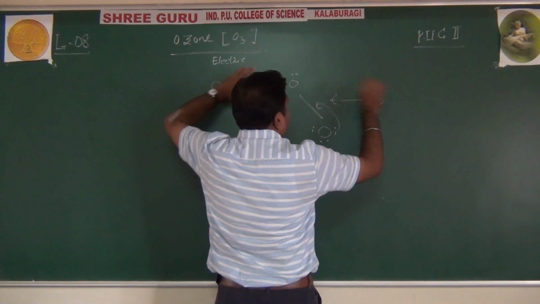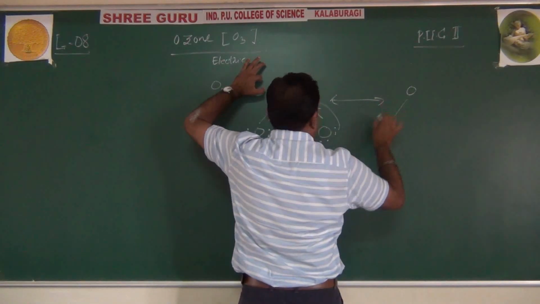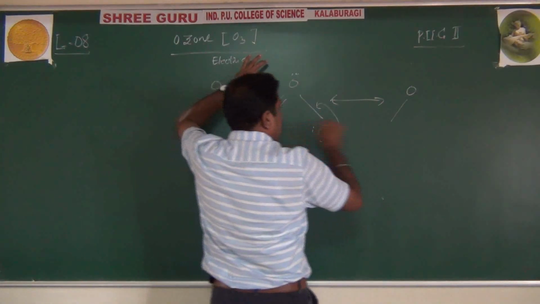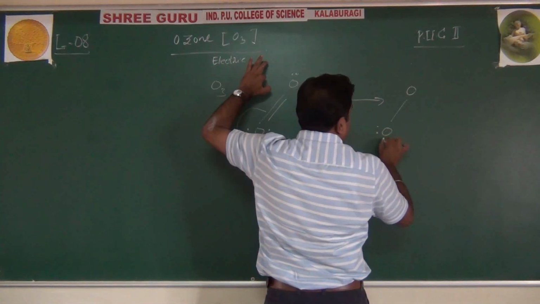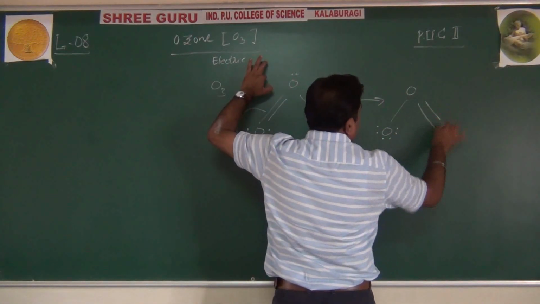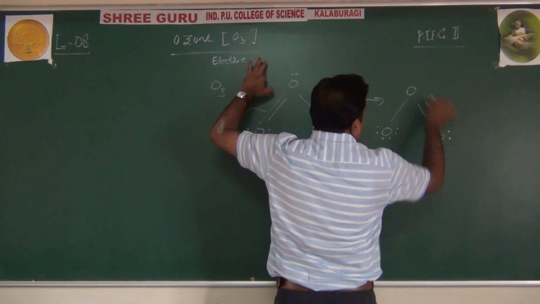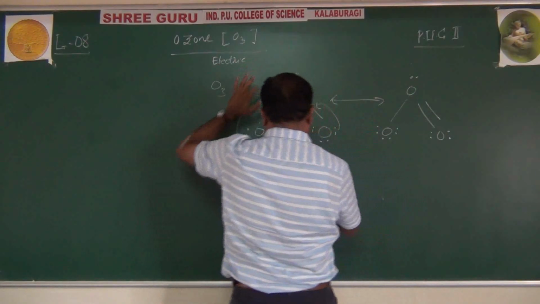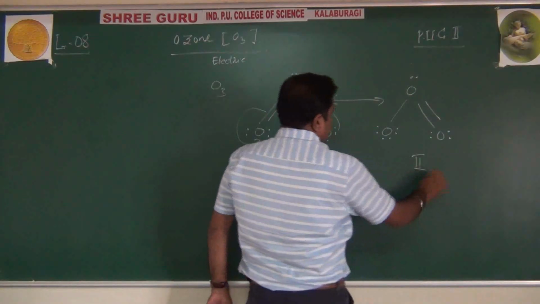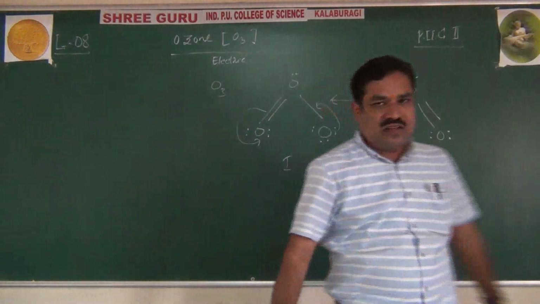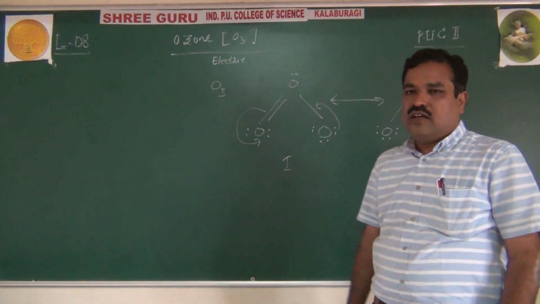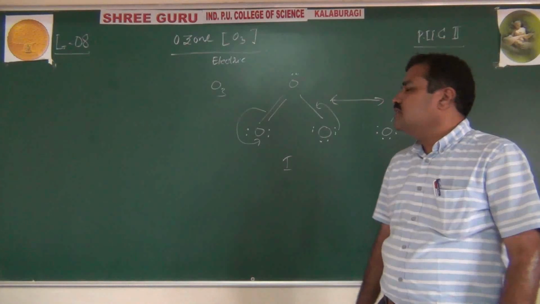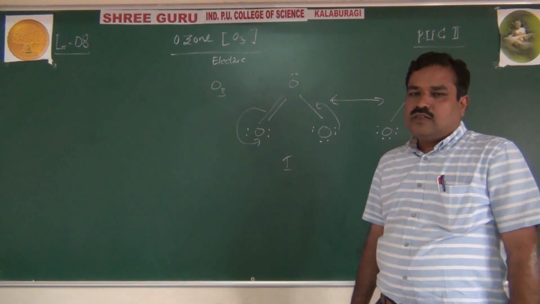So this will come over here: oxygen with a single bond, 2, 4, 6, and here a double bond, that is 2, 4. This is angular in structure, angular in nature, or bent, with sp2 hybridization.